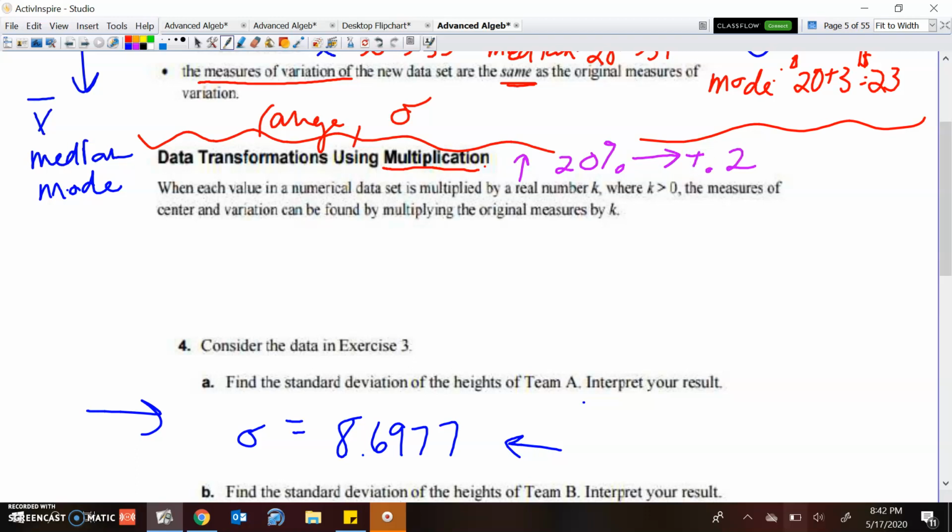Okay, so there's two ways we can think about this. Let's first of all analyze this. It says the measures of center and variation are found by multiplying. Okay, so we do both of them. So let's say that our mean used to be, I'll make up another number, 45, totally making this up.